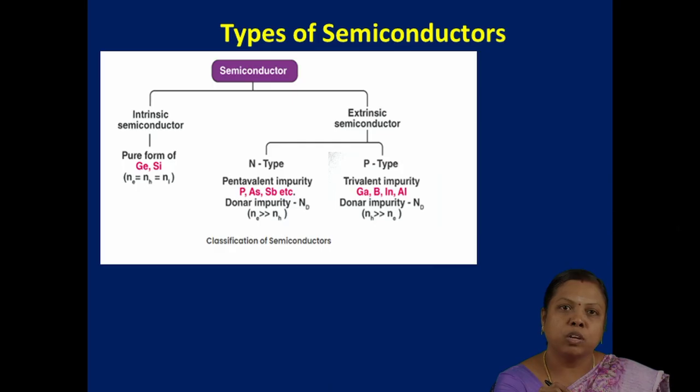For an N-type semiconductor, the pentavalent dopant's valence shell has 5 electrons. We know the covalent bond is formed by sharing 4 electrons in the valence shell. Here 5 electrons are there, so the one excess electron leads to conduction. Examples of pentavalent dopants are phosphorus, arsenic and antimony. P-type semiconductors are formed by doping with trivalent atoms, which are deficient in one electron in the valence shell, so they are always ready to accept an electron. Examples of trivalent dopants are gallium, boron, indium and aluminium.